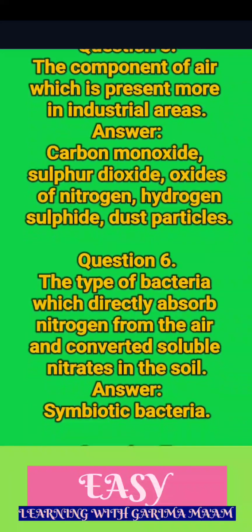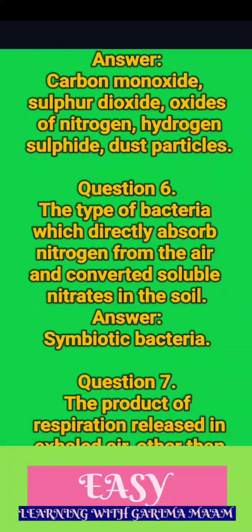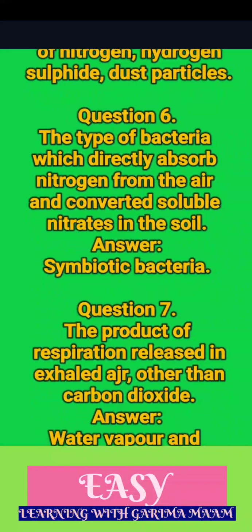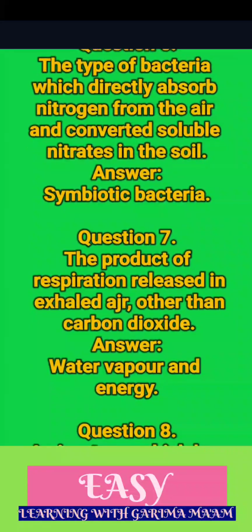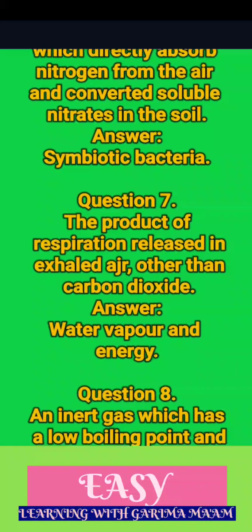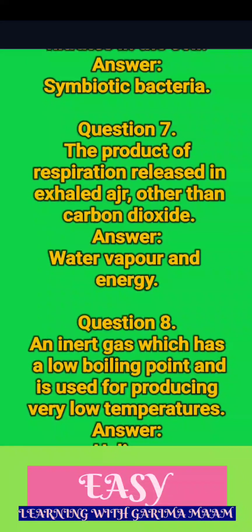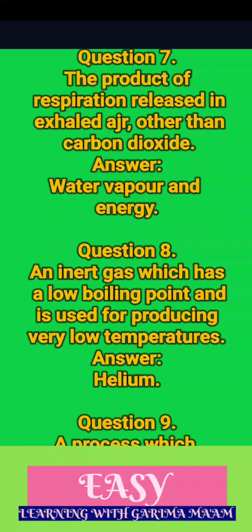Question 6. The type of bacteria which directly absorb nitrogen from the air and convert it to soluble nitrates in the soil. Answer. Symbiotic bacteria. Question 7. The product of respiration released in exhaled air, other than carbon dioxide. Answer. Water vapor and energy. Question 8.